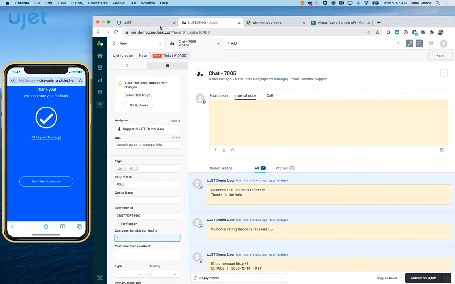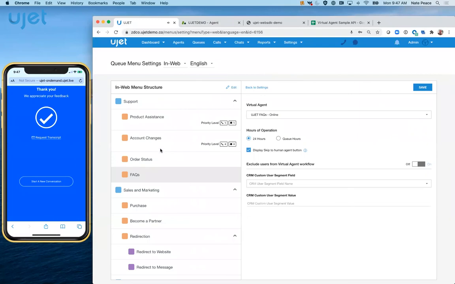And that's the power of UJET Virtual Agent. It's contextual because we can send it to a specific point within the queue. It provides an ease of escalation. It provides for natural language processing, as well as media such as buttons, such as pictures, such as videos, in order to help our customers. That's why it's more efficient. That's why it's increasing quality. And that's what we're excited to share with you today.